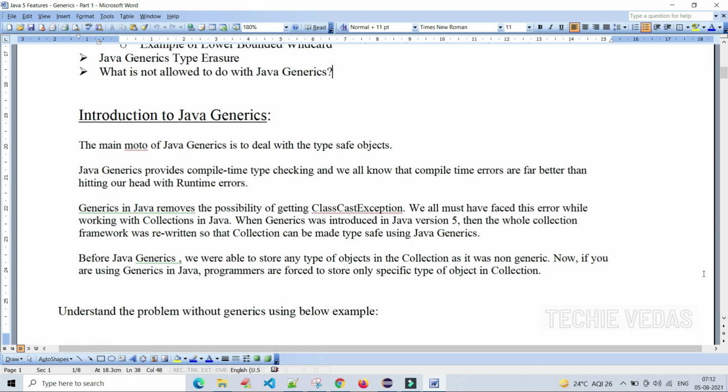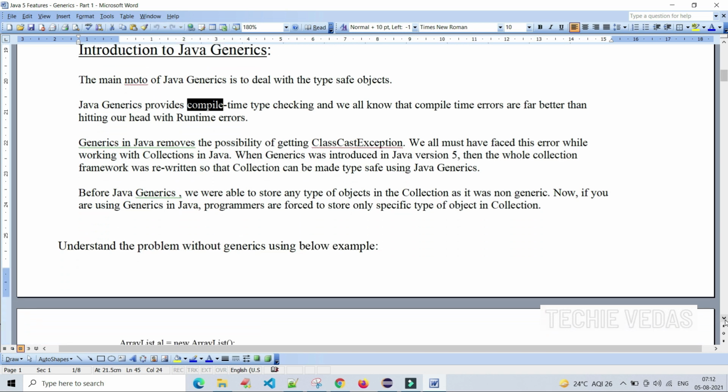Java generics provides compile time checking, and we all know that compile time errors are far better than hitting our head on runtime errors. It enforces the JVM to check these things at compile time only rather than at runtime. So if we get any compile time errors, we can handle them easily rather than handling runtime errors, because with a few runtime errors we cannot do anything.